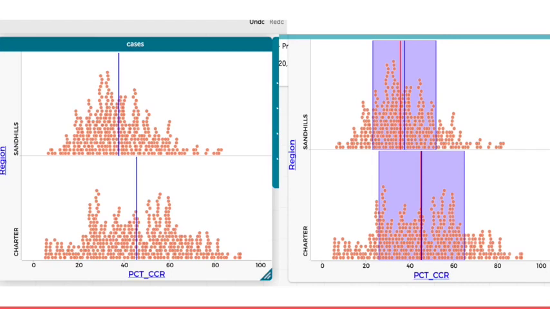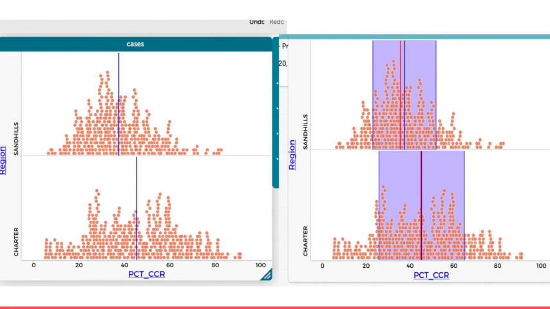Here's some graphs that I used to look at the data from CODAP, and this is where I determined the mean, the median, and the standard deviation. On the right over here, the blue shadowed portion shows the standard deviation, and on the bottom you can see just how much bigger the charter standard deviation is, how much more spread out, and since it's so much more spread out, there's a lot more kids in that area considered college and career ready.